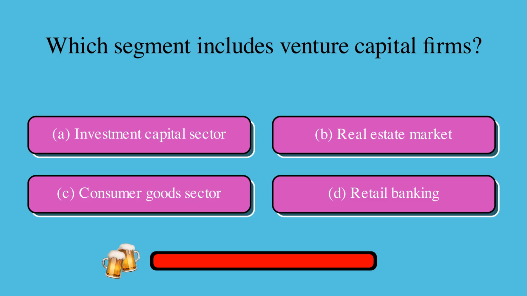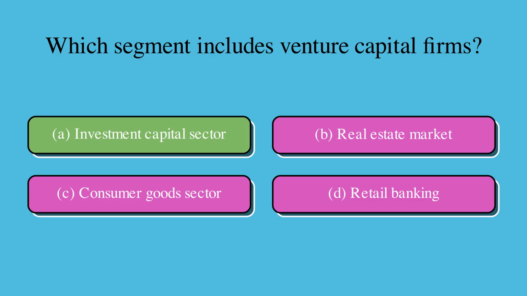Which segment includes venture capital firms? Is it A, investment capital sector, B, real estate market, C, consumer goods sector, or D, retail banking? The correct answer is A, investment capital sector.